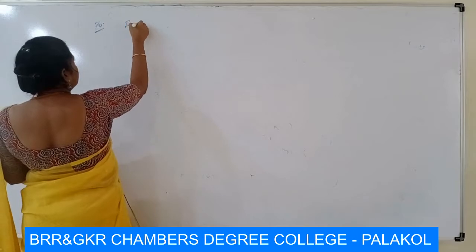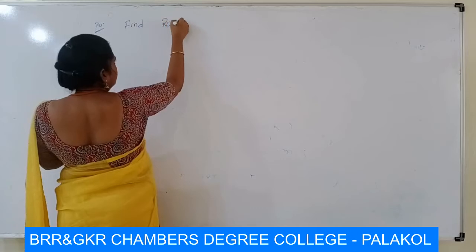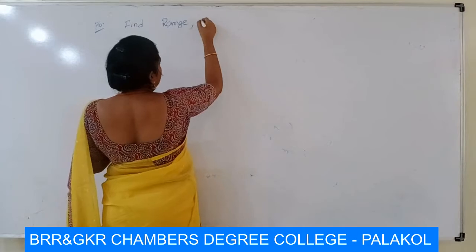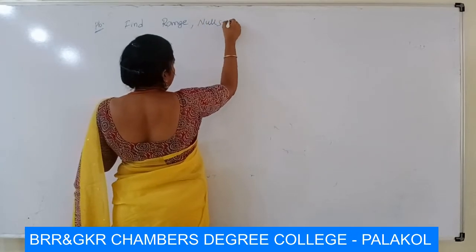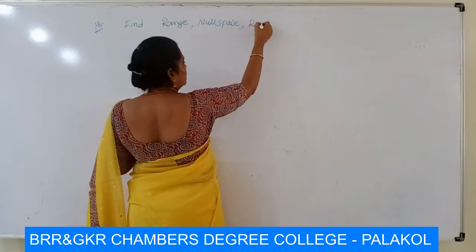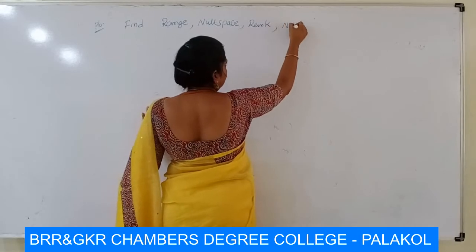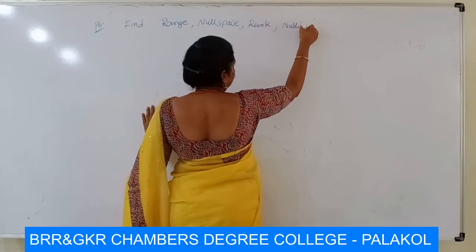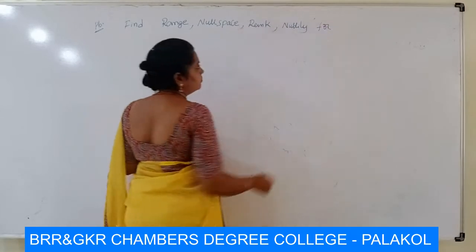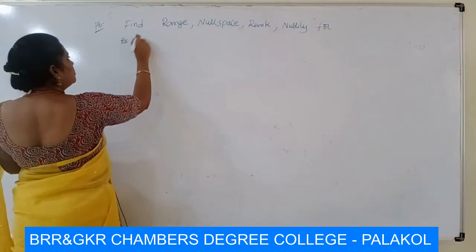Find the range of T, that means R of T, the null space, next the rank, that is dimension of R of T, and the nullity, that is dimension of N of T, for the linear transformation.